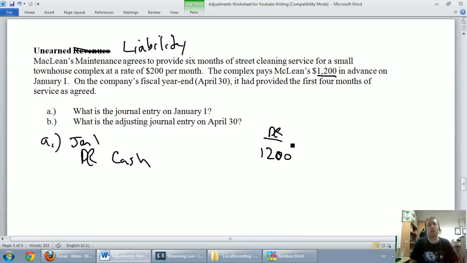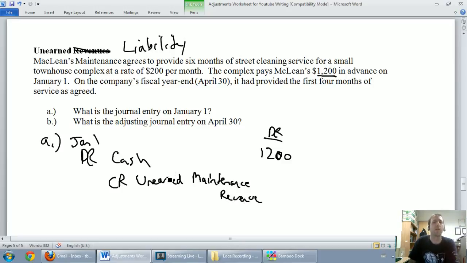Now, they've given us $1,200 not out of the goodness of their heart. They've given it for us to provide them service. We owe them $1,200 worth of service. So the credit here is to a liability, but it's a liability that we're going to call a revenue. Very awkward. So we're going to call this unearned, and that word unearned modifies this from being a revenue to being a liability. Unearned, and what kind of revenue? I guess maintenance revenue. So I'm going to call it unearned maintenance revenue. So again, the word unearned means it's a liability. Unearned maintenance revenue, $1,200, and that of course goes under the credit heading.